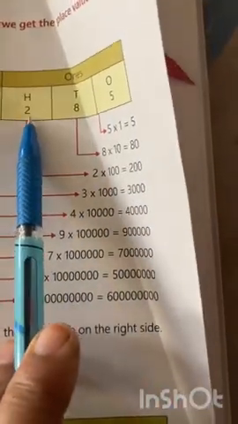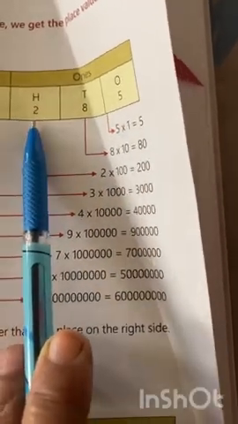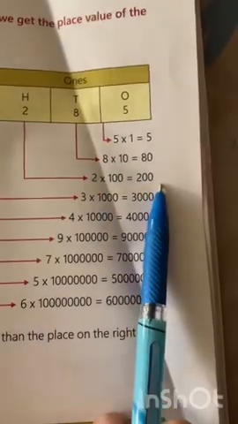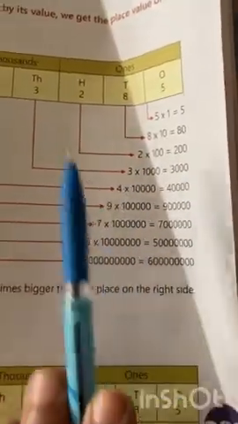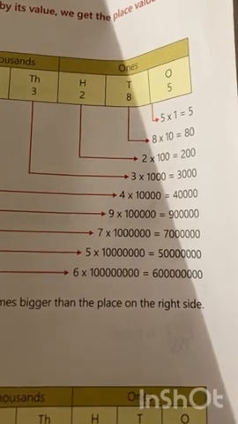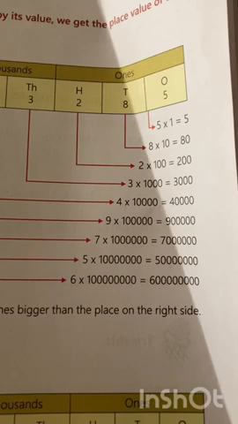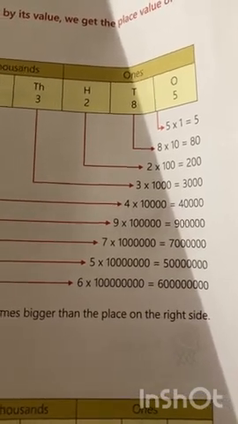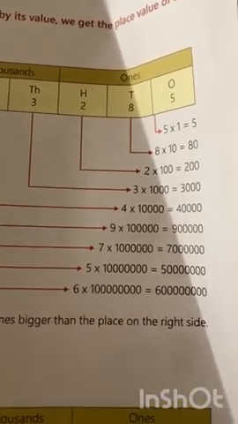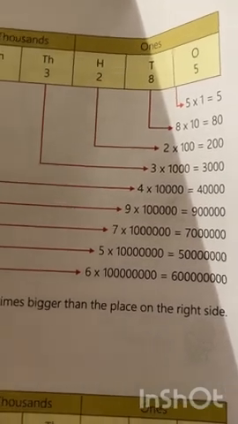And what is the face value of 2 here? Face value of 2 is 2 here. But the place value of 2 here is 200. In this way, how can we get the place value of a digit? We can get the place value of a digit by multiplying the digit by its place value. Clear to all of you? Now come to the next.